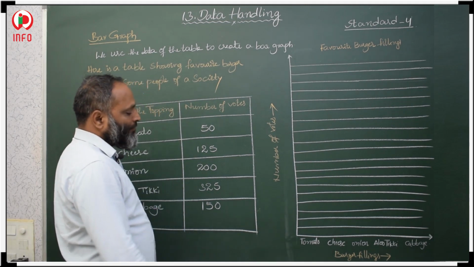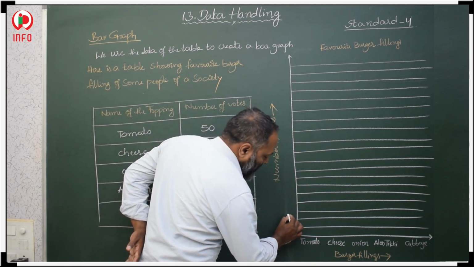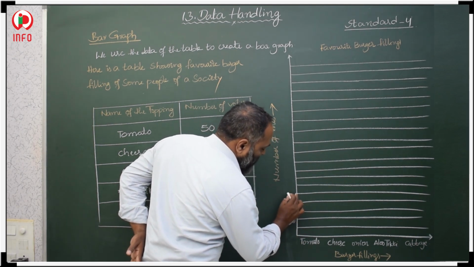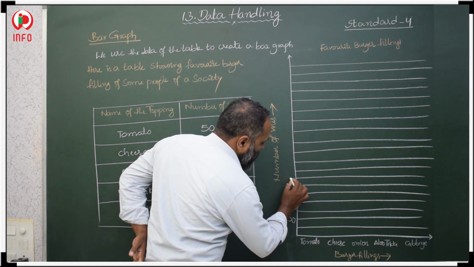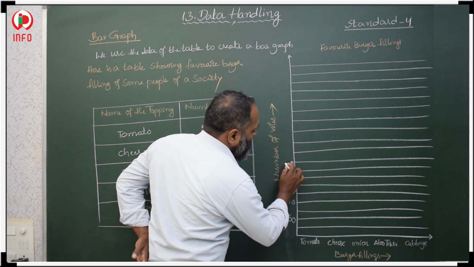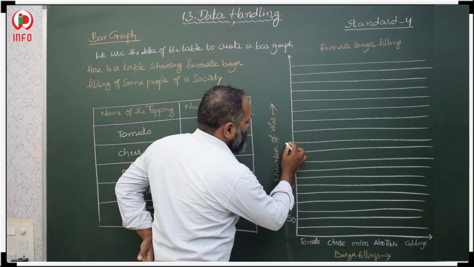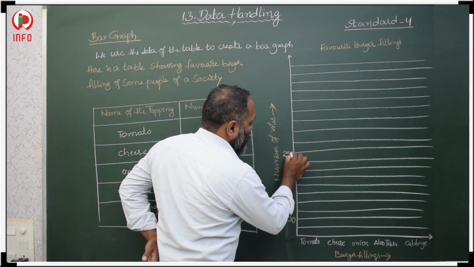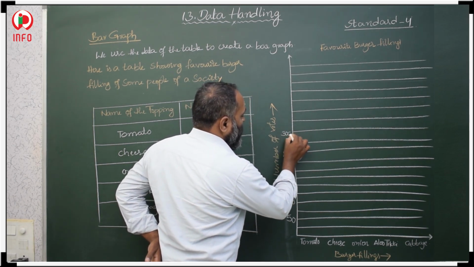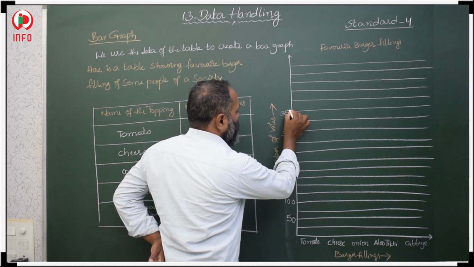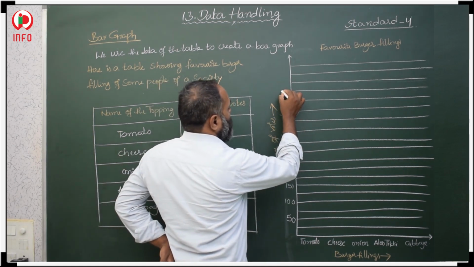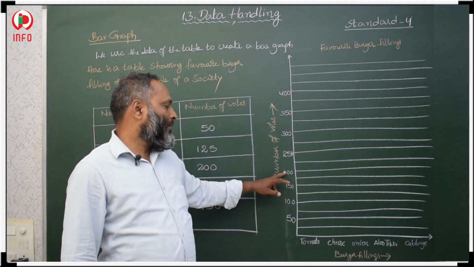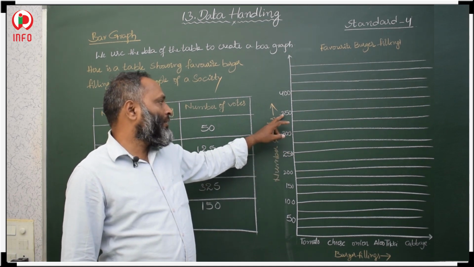On the vertical line, leave the first line and here you take 50. Leave one line and write 100. Leave a line and here 150. Leave a line, here take 200. Leave a line, here write 250. Leave one line and write 300. Leave a line, here write 350. Leave a line, write 400. Okay, like this: 50, 100, 150, 200, 250, 300, 350, 400.